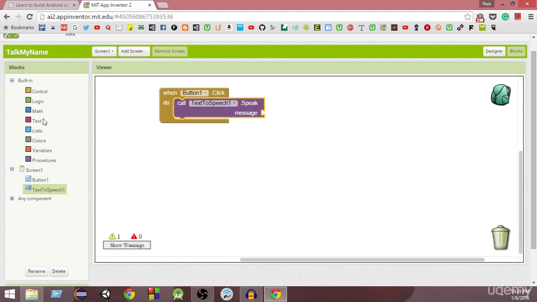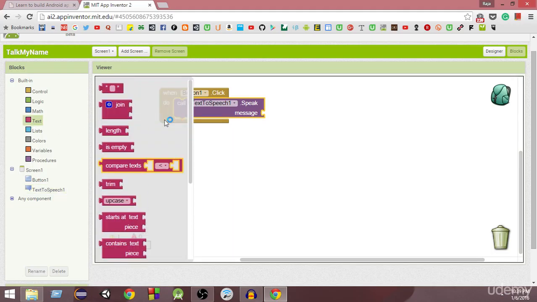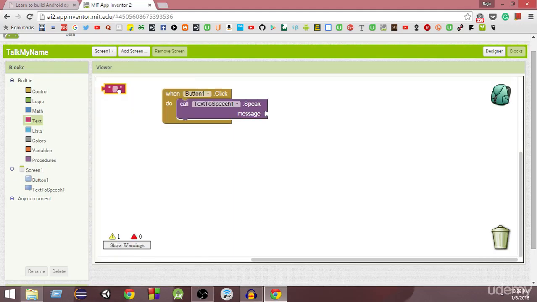So we can go to this text component right here, and we'll click on text, and as you can see, we have this empty text block here so that we can add any kind of message. I'm going to click on that and drag and drop it at this place, and you will hear a tick sound. That means that it will fit correctly at this position.